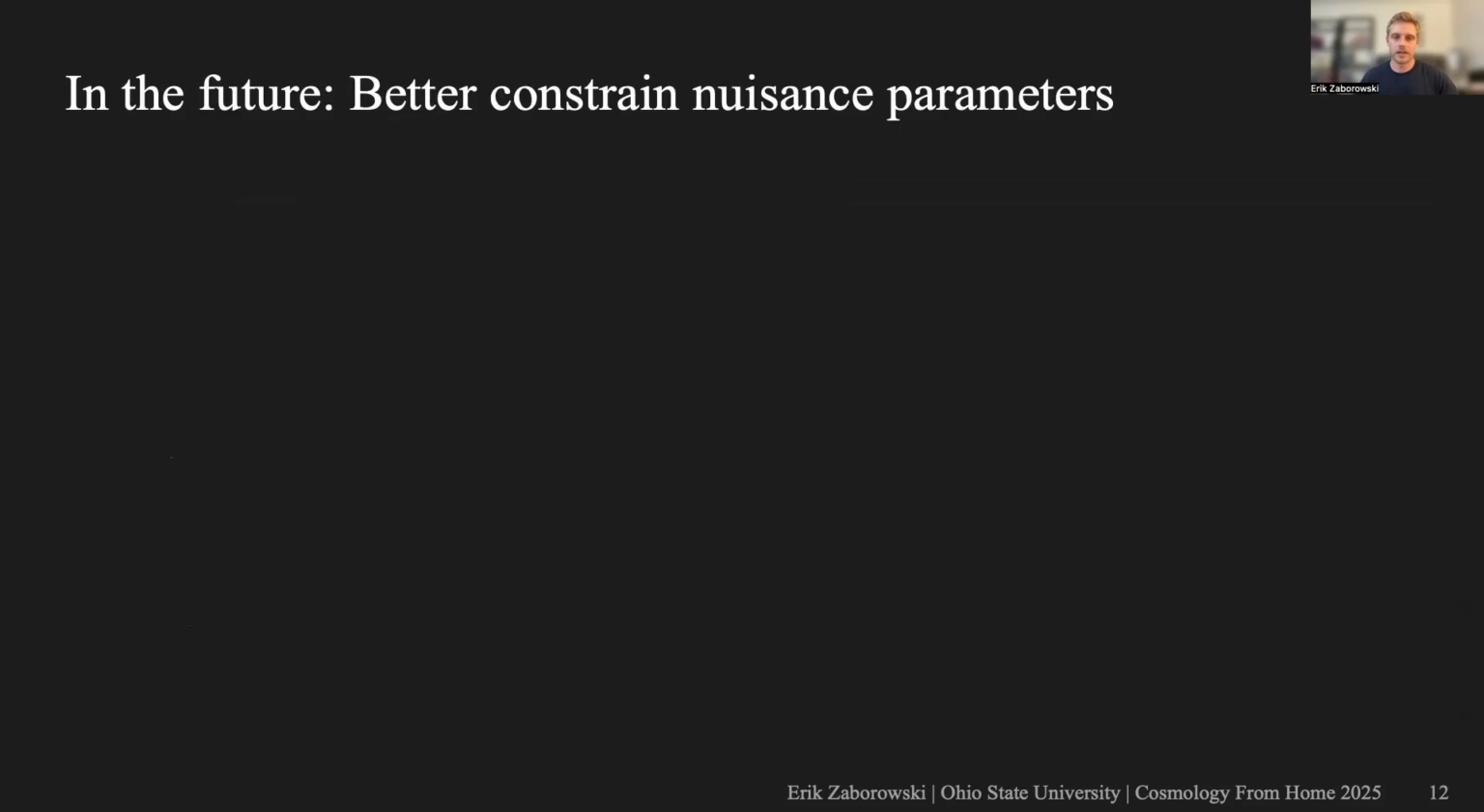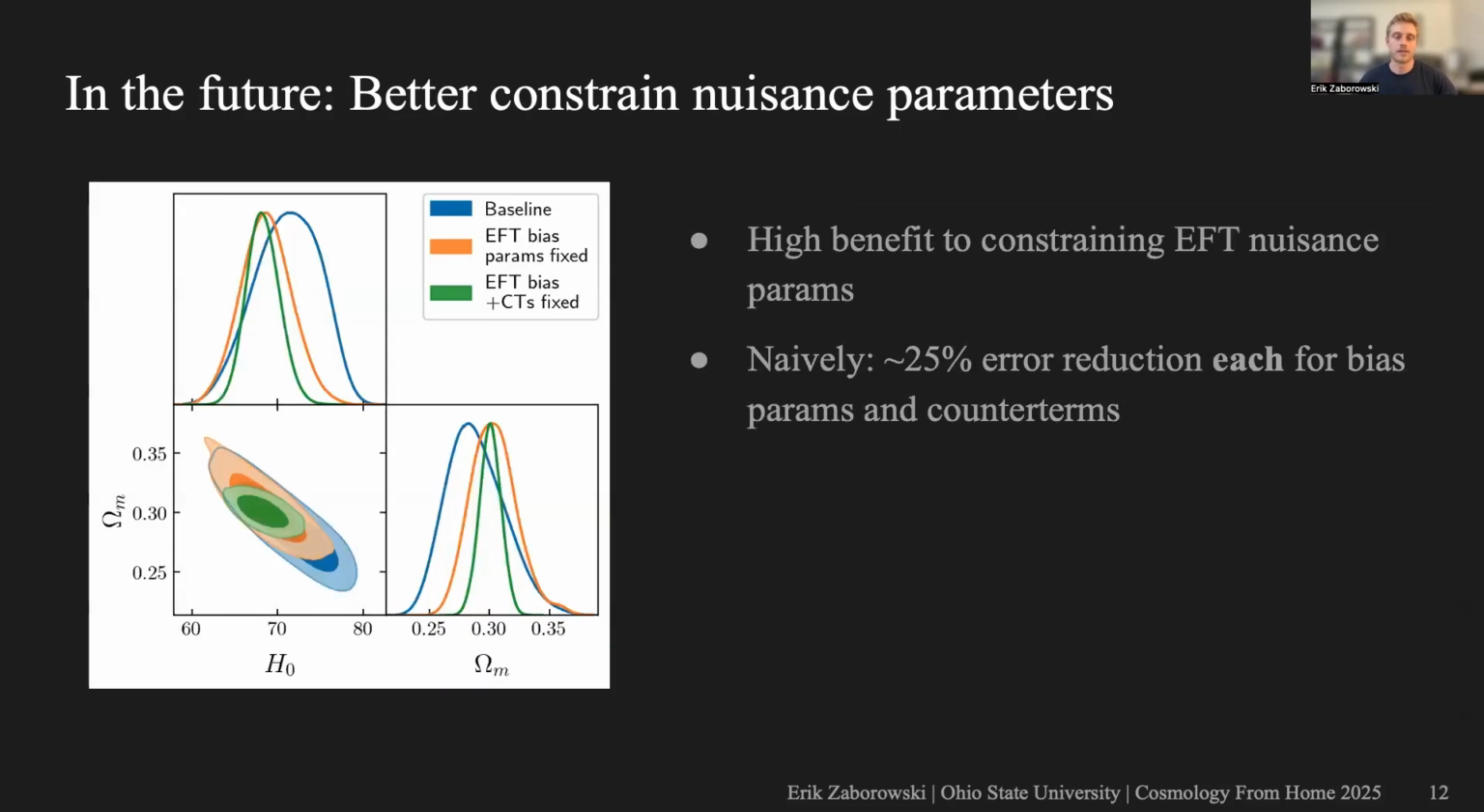Okay. Finally, in the future, I also expect significant improvements from better constraining the EFT nuisance parameters. So just doing a very naive forecast, if we knew perfectly the values of all of the bias parameters and EFT counterterms, we would get something like 50% better constraints. And that's roughly evenly split between the biases and the counterterms. So any improvement we can make in constraining these parameters will lead to a large benefit in our results.